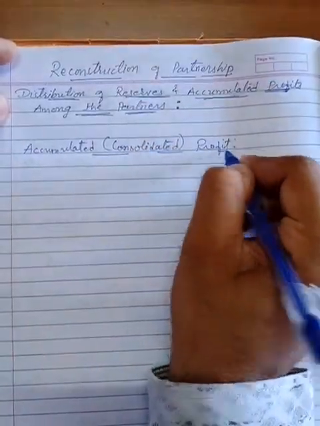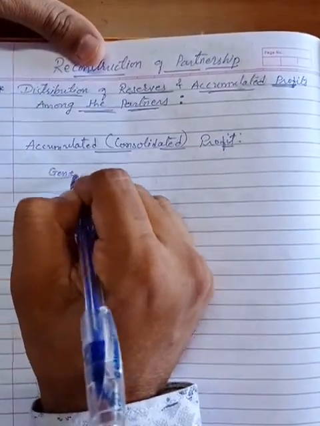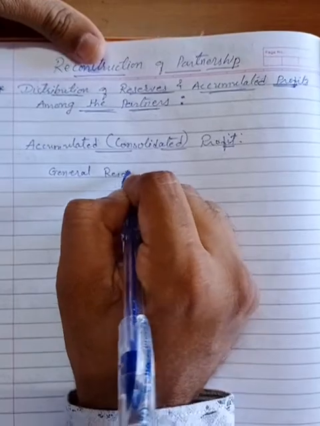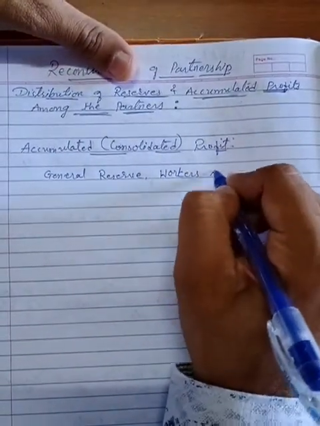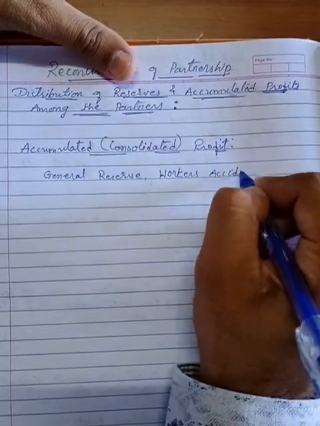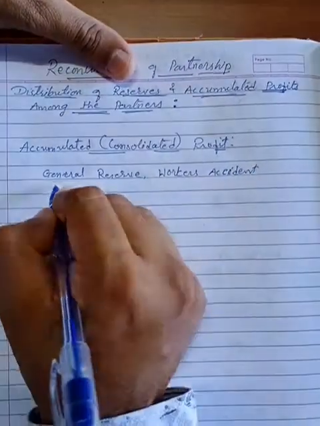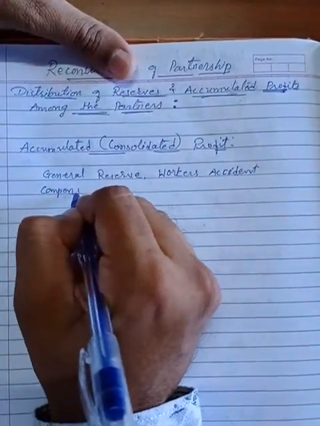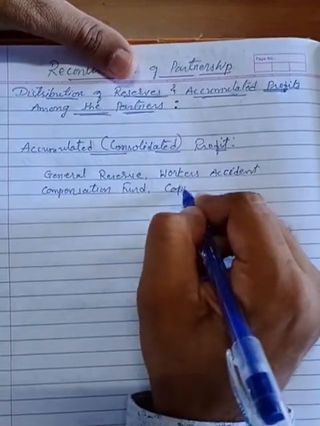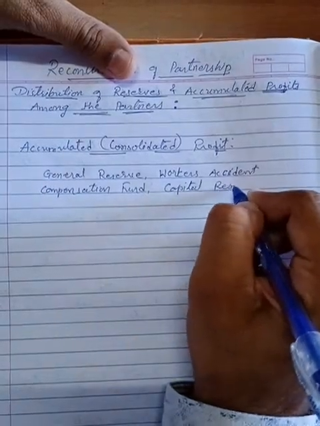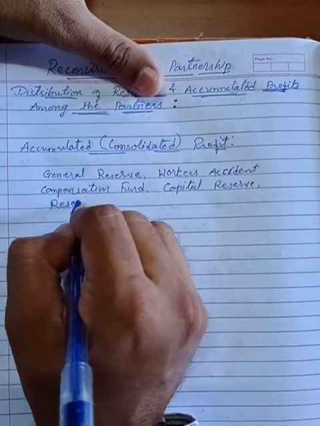If the consolidated profits are available, like I have discussed with you, like general reserve, then workers accident compensation fund, then capital reserve, or it is given as reserve fund.